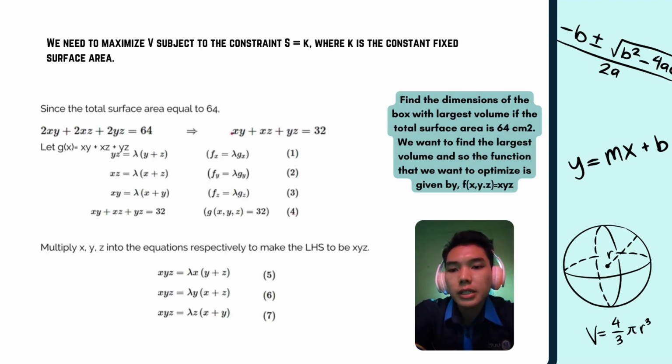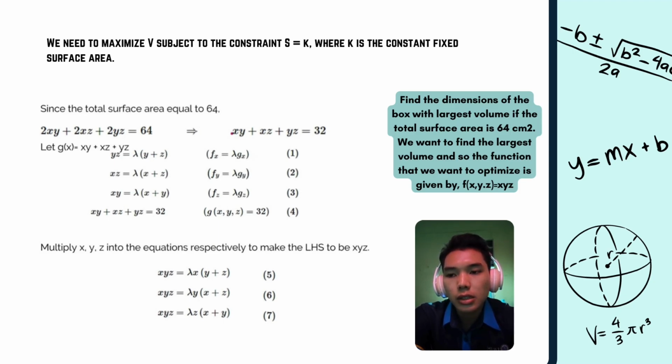Okay, find the dimension of the box with largest volume if the total surface area is 64 cm². We want to find the largest volume, and so the function that we want to optimize is given by f(x, y, z) = xyz. We need to maximize V subject to the constraint S = k, where k is the constant fixed surface